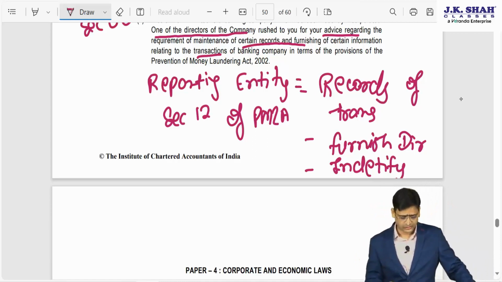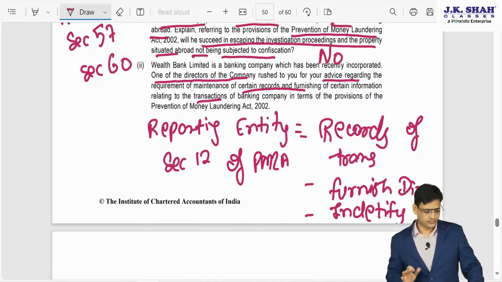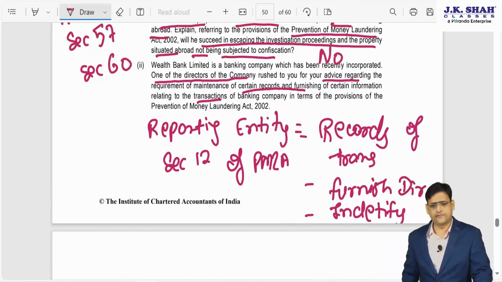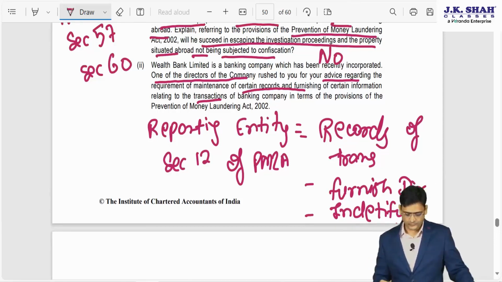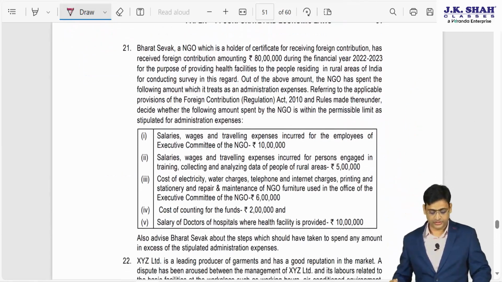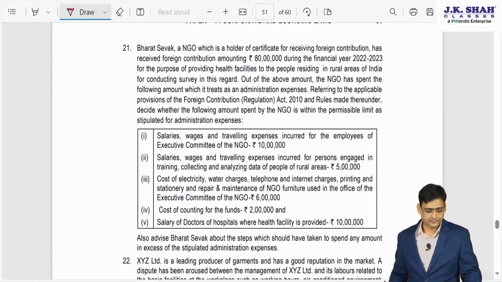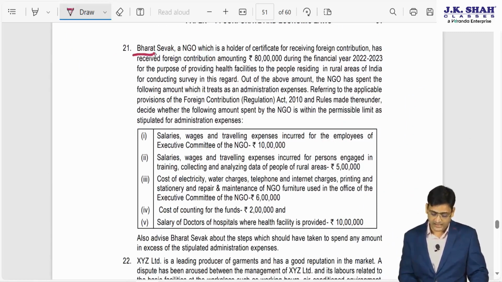For 5 years. Those information you have to write in exam. Now moving on to the next question, question 21. Please understand, Bharat Sevak,